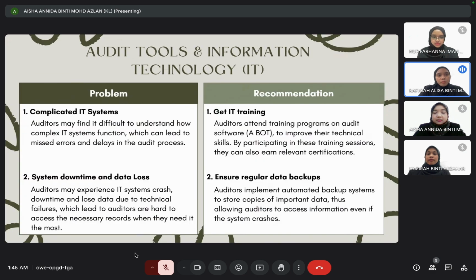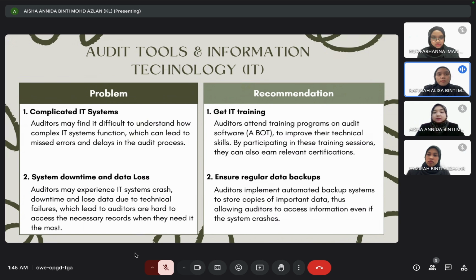The problems and recommendations for IT. The first problem is complicated IT systems. Auditors may find it difficult to understand how complex IT systems function, which can lead to missed errors and delays in the audit process. The second problem is system downtime and data loss. Auditors may experience IT system crashes, downtime, and lose data due to technical failures, which makes it hard for auditors to access the necessary records when they need them the most.